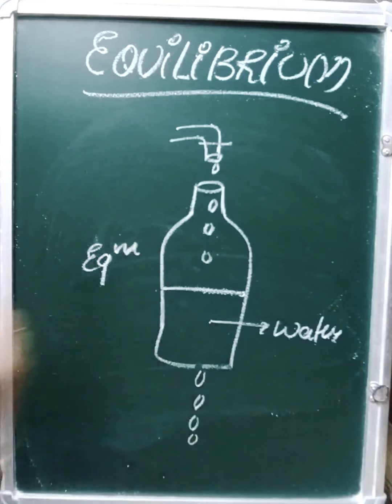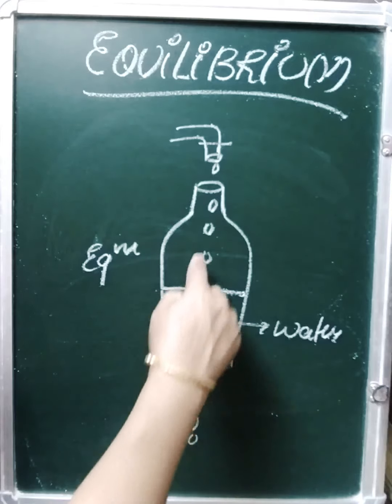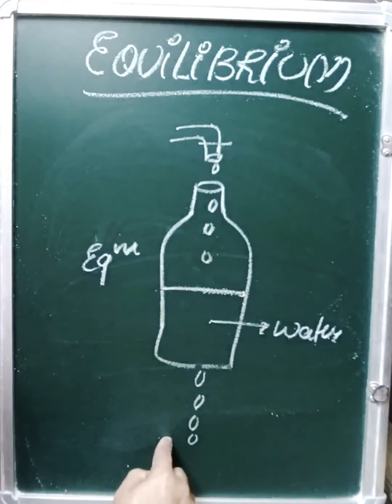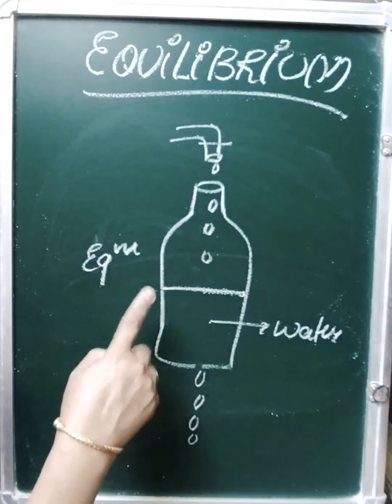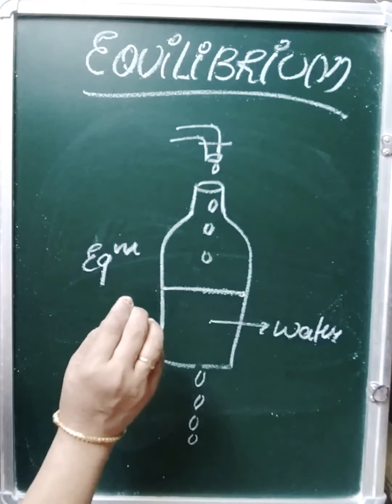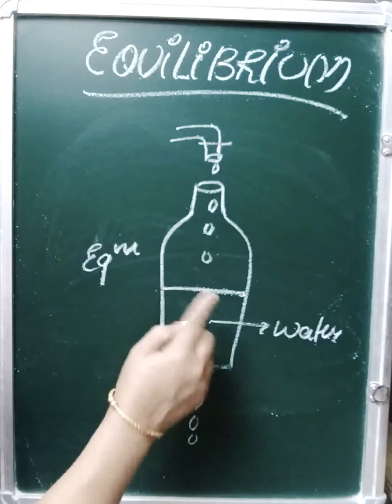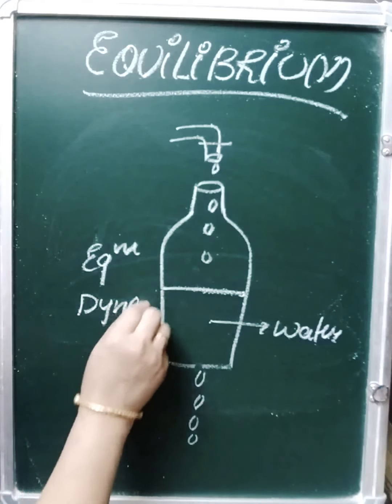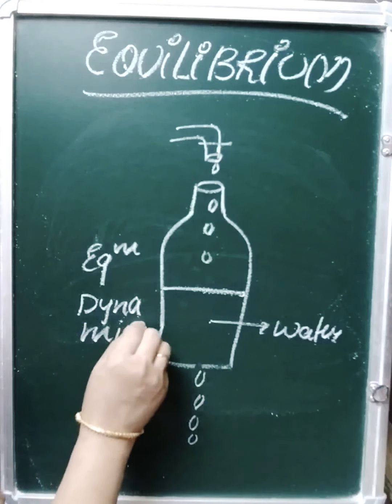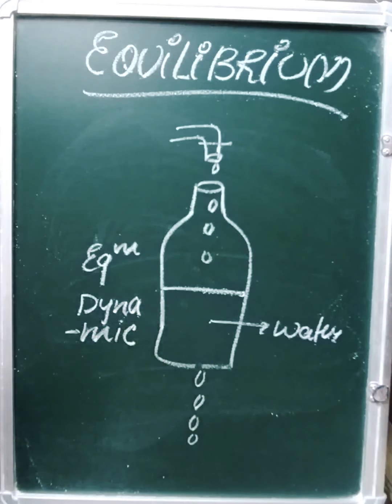Okay, this is also the state of equilibrium. So we'll find one drop goes inside, one drop comes outside, level remains the same. But the process is going on. Here it is not that process ruk gayi. What is here? It is what? Dynamic equilibrium. So now what is the equilibrium?